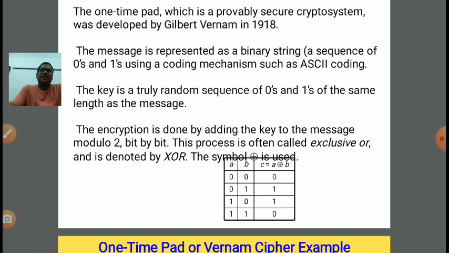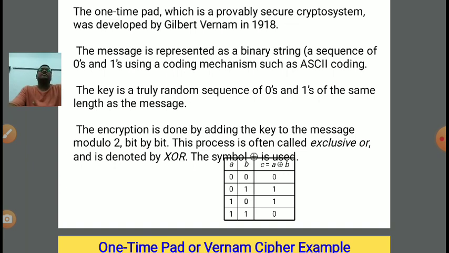Now what is encryption in case of one time pad? We need to apply XOR bit by bit with the message binary sequence and the key sequence, right? So the encryption is done by adding the key to the message modulo 2. Modulo 2 means we are doing it bit by bit. And second thing is that our input is in the form of bits. It means the maximum possible value in the binary system is 1 and the minimum is 0.